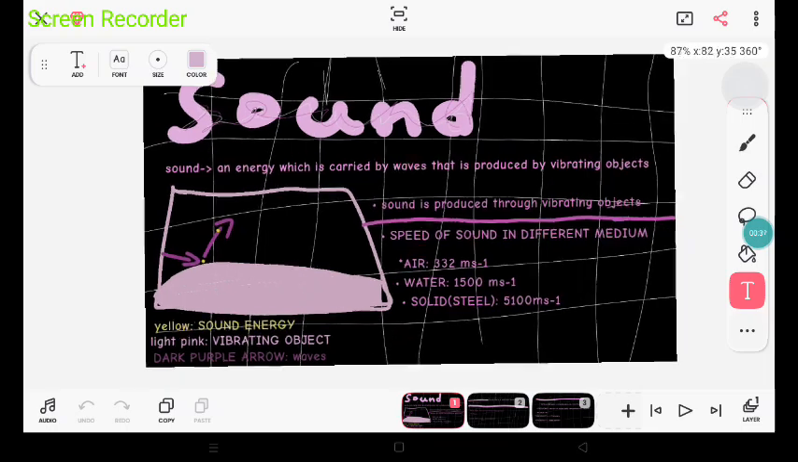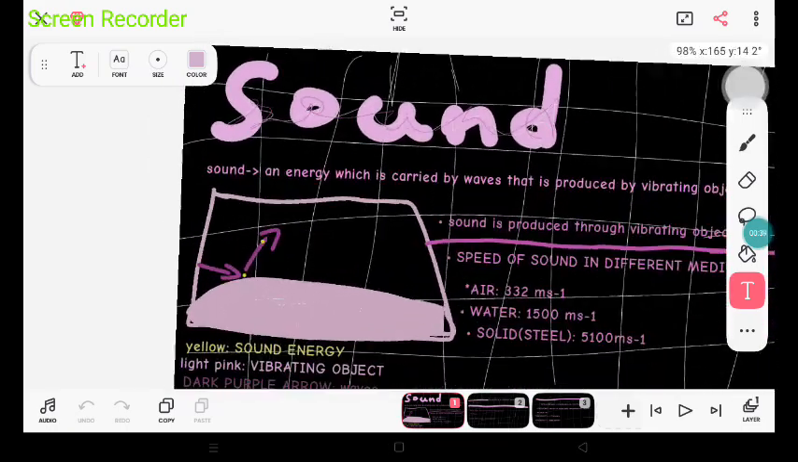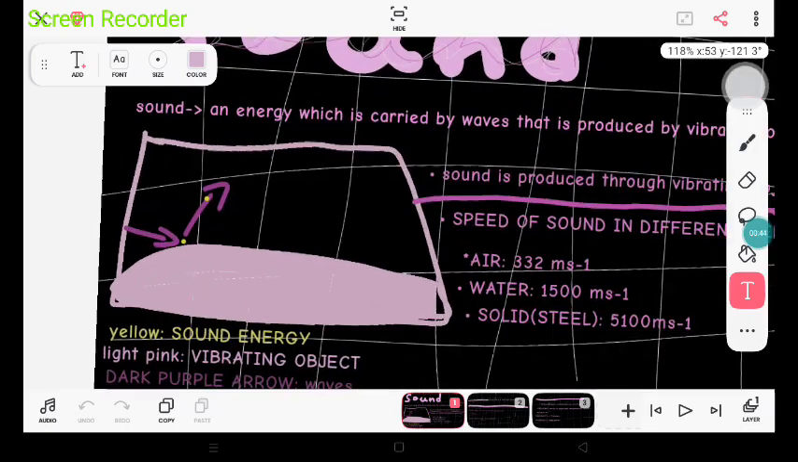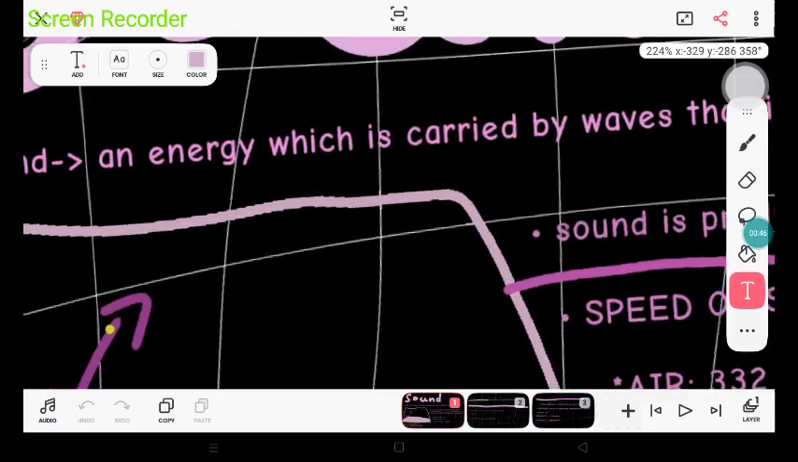Anyways, today we're gonna be learning about sound in physics. So, what is sound? Sound is an energy which is carried by waves that is produced by vibrating objects. Let us understand this definition.